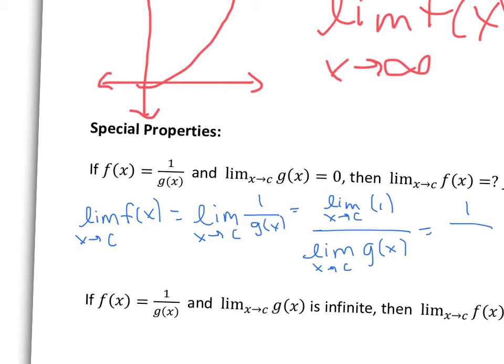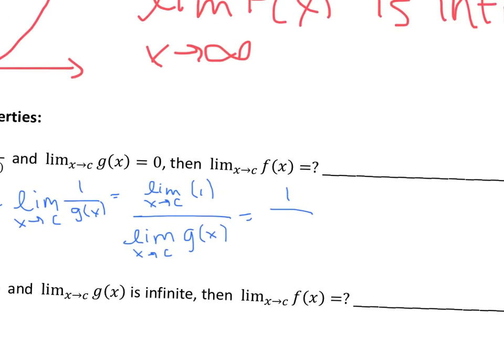And I also know that the limit as x approaches c of g of x is equal to 0. So I don't want to write 0 there because it doesn't make any sense, so I'm just going to rewrite the limit. Okay, so that's going to give me the limit as x approaches c of g of x. Now, my limit equals 0, but g of x actually does not equal 0.